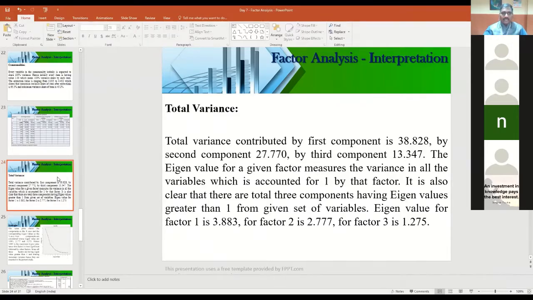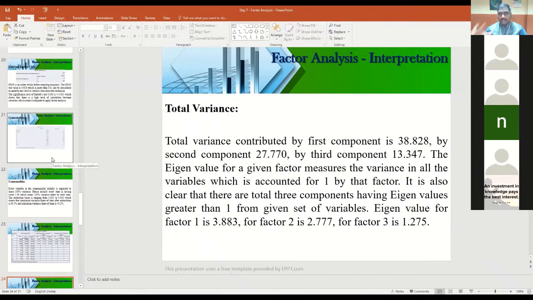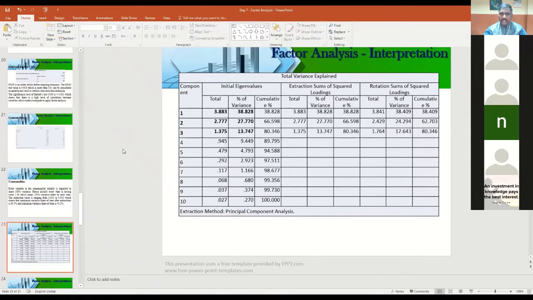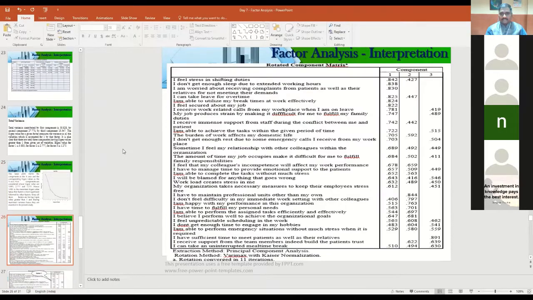Second thing is you have to copy the eigenvalue table, the communalities table, and prove that all the items are correlated, which has a maximum variation, minimum variation. Third one is the scree plot, to show in a diagrammatic representation how many factors there are, into how many factors the given questions have been divided based on the eigenvalue. And the fourth output table is the total variance explained table, to show the eigenvalue as well as the percentage of variation of each and every factor. And the next one is the rotated component matrix. That is the fifth output table.